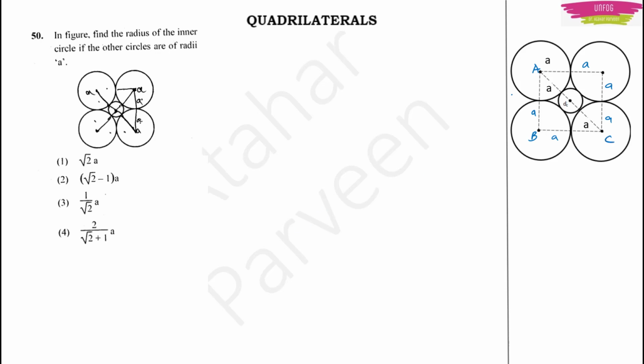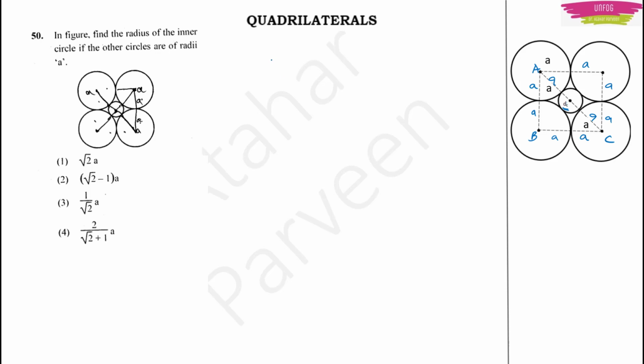Now I have AB. What is the value of AB? 2 radii, right? A plus A will be 2A. What is the value of BC? 2 radii, right? A plus A will be 2A. In AC, I know this part, it is A, and this part I know. This part I don't know. So I am writing it as D only. I don't know that part. Now if I know this entire length of the diagonal AC, then I can find D easily, right? So that is how my plan is to solve this problem.